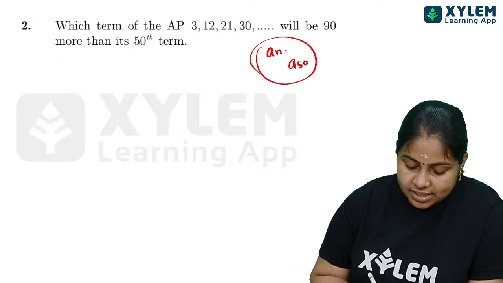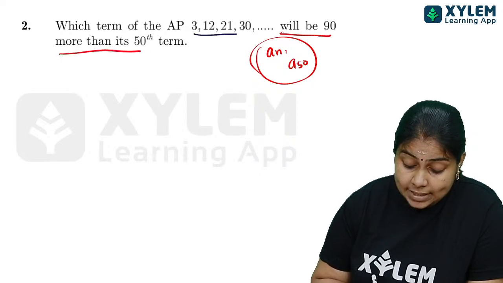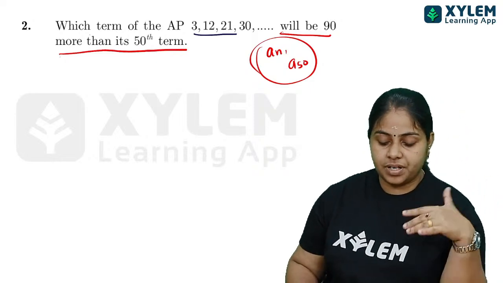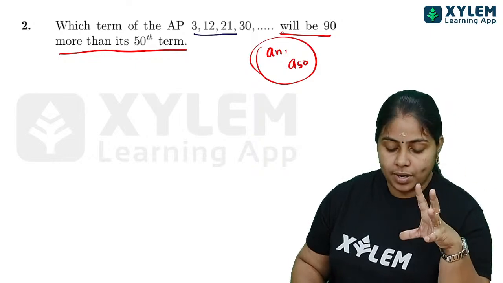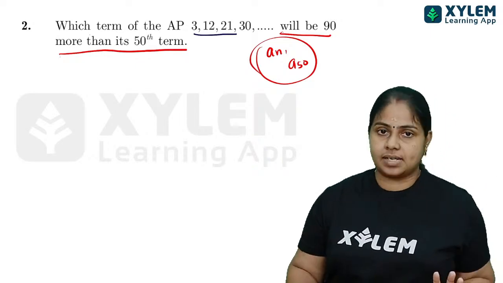Okay, so next question, which term of the AP 3, 12, 21, 30 will be 90 more than its 50th term? Which term is 90 more than the 50th term? Which means the nth term of the AP is being asked from here.